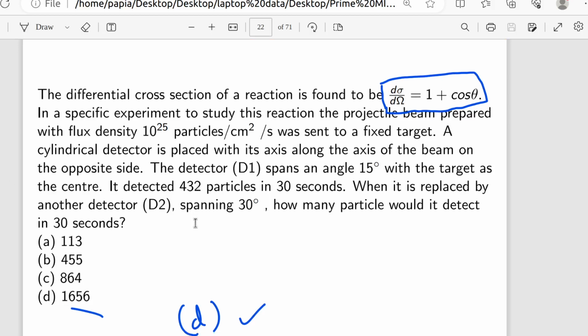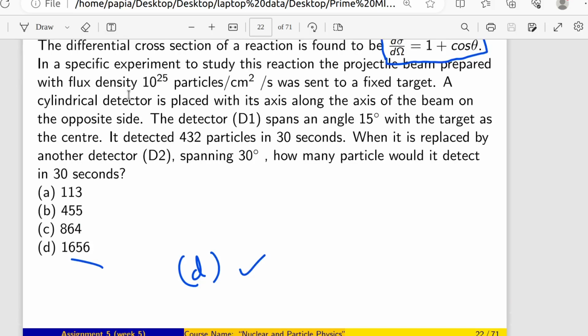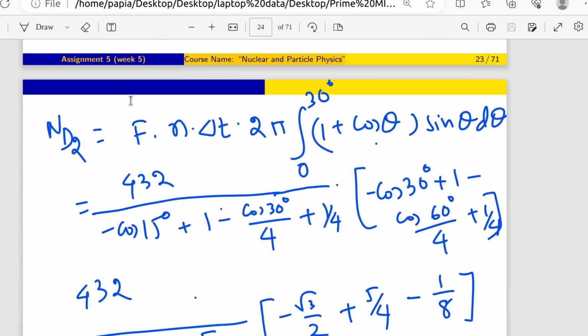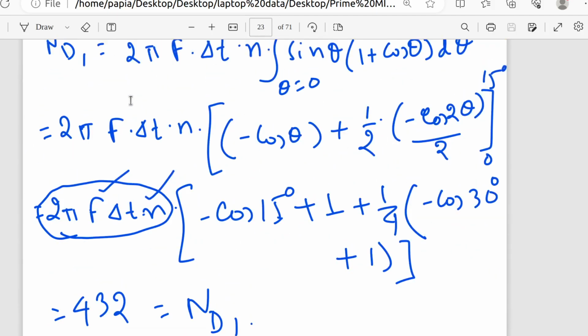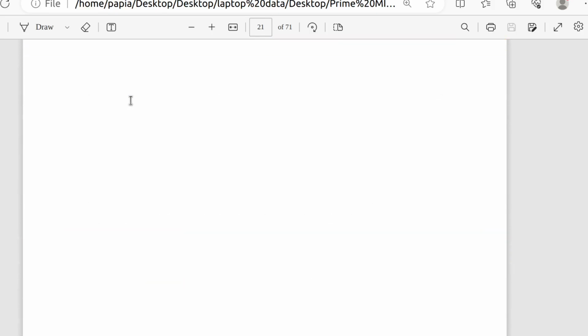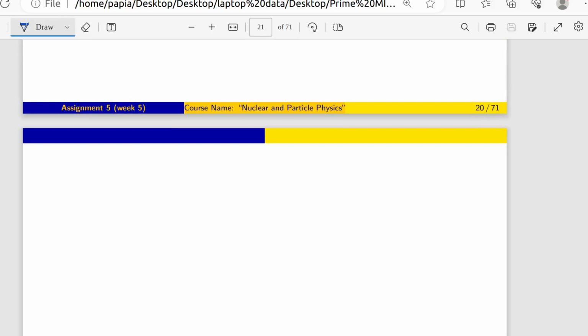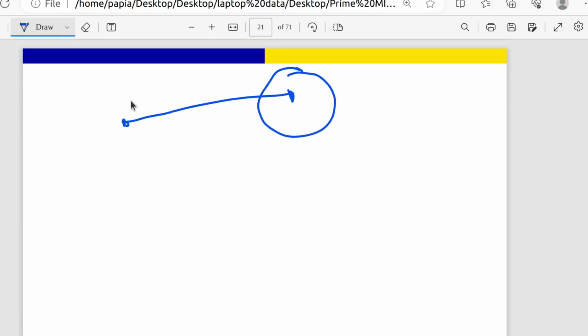So for that, I had made a picture here, but due to the space I removed that picture. Let us consider one particle is coming and striking the center of a hard sphere or something.